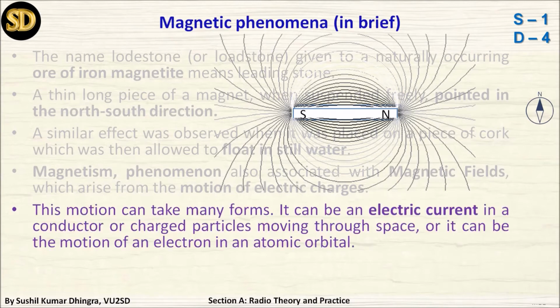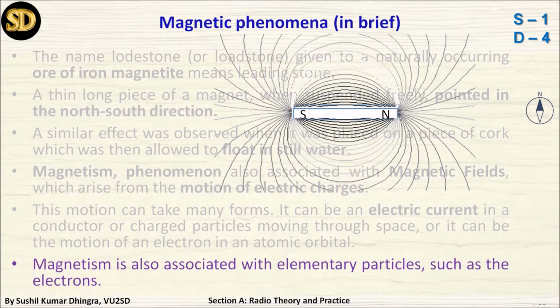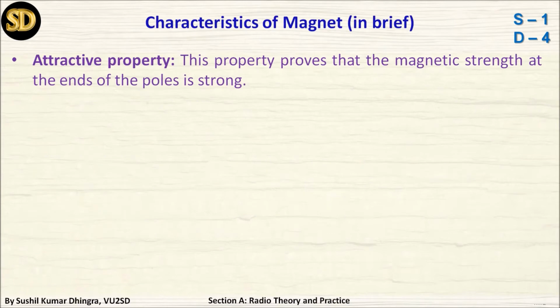You can see a magnet and the surrounding bars. This motion can take many forms. It can be an electrical current in a conductor, or charged particles moving through space, or it can be the motion of electrons in an atomic orbital. Magnetism is also associated with elementary particles such as electrons.